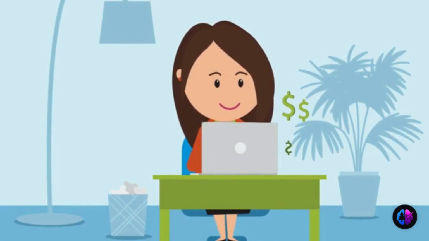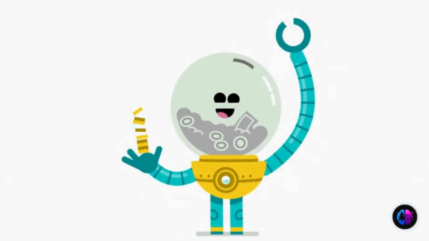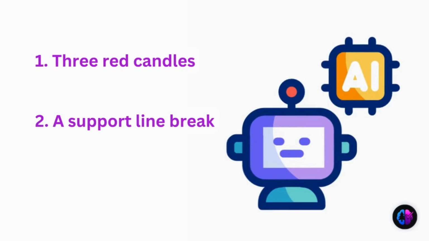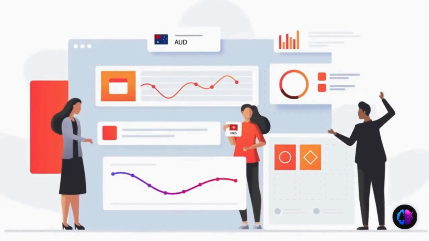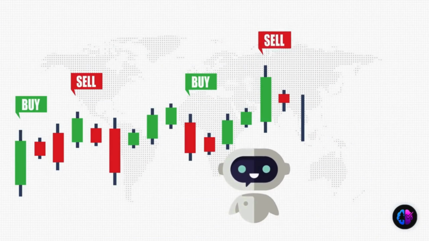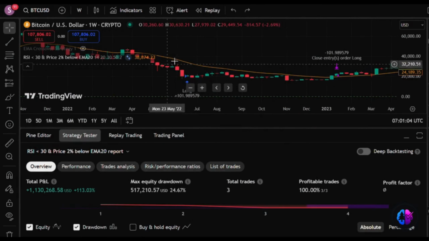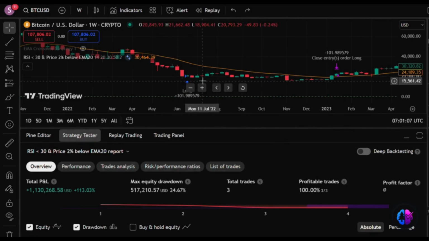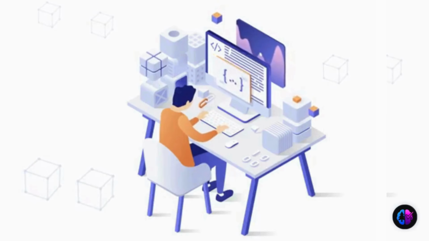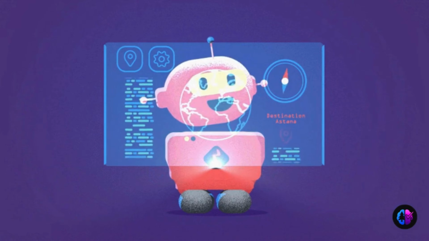To a human, buy low might mean RSI below 30. To AI, it might mean anything: 3 red candles, a support line break, or just guessing. We speak in vibes. AI needs math. Buy when the market feels cheap? 3 red candles? That must mean cheap. Instead: buy when RSI less than 30, and price is 2% below 20-period EMA. You're not just prompting an AI, you're teaching it your definition of logic. And that's where the story begins.